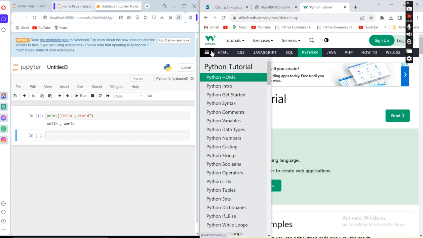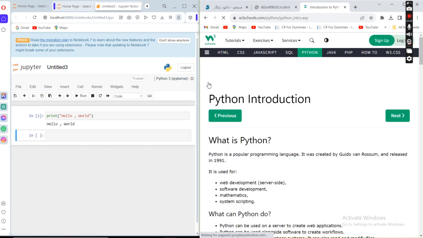For example, in the next part, in the intro part, we say Python is a popular programming language. It was created by Guido van Rossum and was released in 1991. It is used for web development, software development, and mathematics, because I already stated that